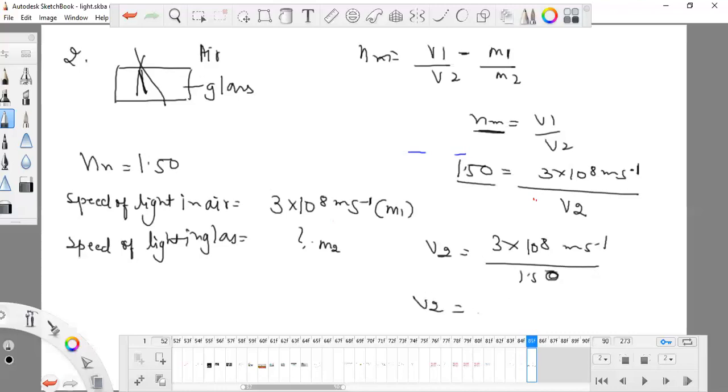Can you solve this for me? Can you find me the answer? Are you doing this? I'm not doing this. I'm just waiting for the answer. Give me the answer fast.